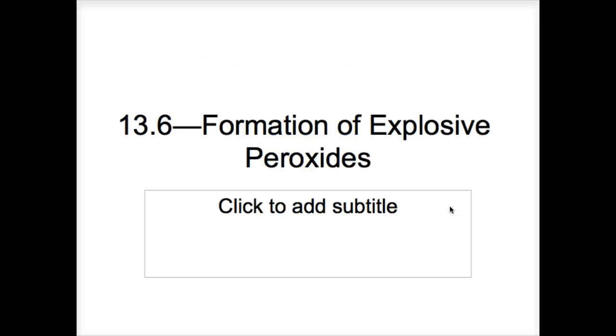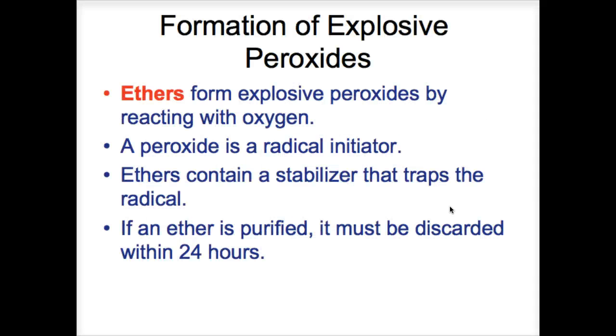Okay, we're going to talk about formation of explosive peroxides. Ethers can form explosive peroxides when concentrations are above 100 parts per million by reacting with oxygen when exposed to air. On the next slide, we're going to look at the mechanism. And of course, exposure to air, we're talking about heat, light, and oxygen.